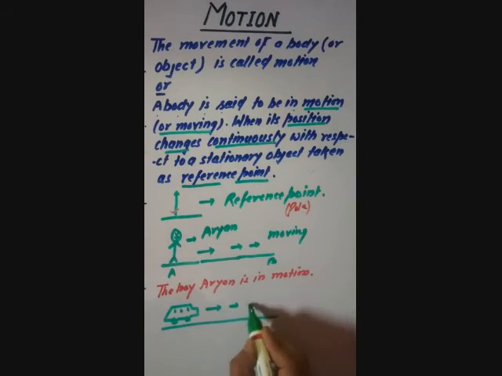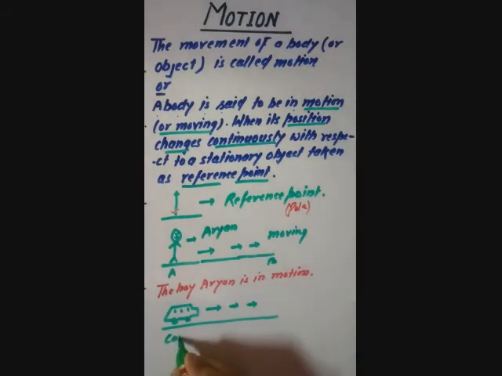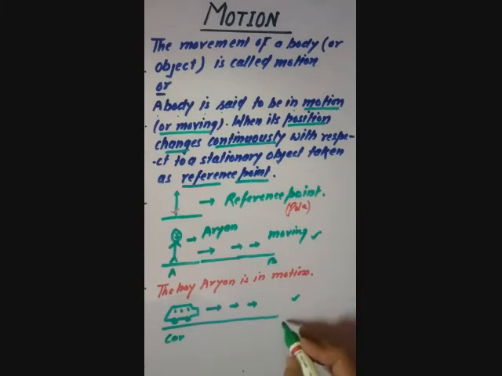In which direction the Aryan is moving? Which one move faster? Whether Aryan move faster or the car move faster? It depends upon the motion. Because we know that the motion of the car or the velocity of the car is more than human being. So car move faster.